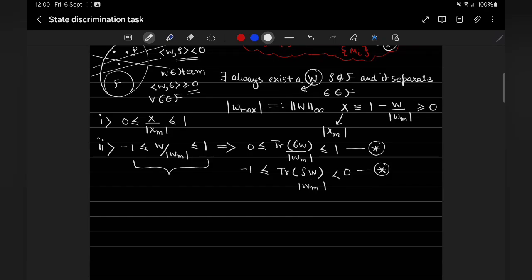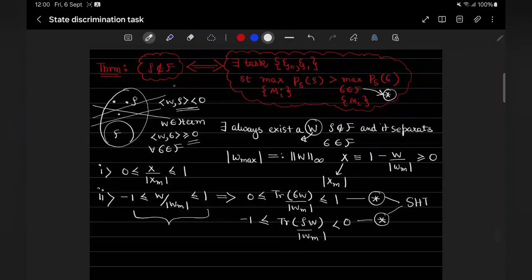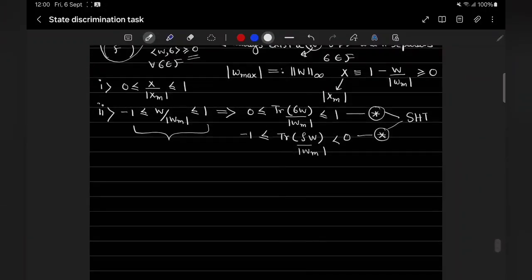So here one must observe that we have also used the separating hyperplane theorem, which guarantees that the expectation value, which is simply trace of W rho, is always less than 0 for rho that is not in F, and it is always greater than or equal to 0 for states in F. So here you can see I have used the separating hyperplane theorem, and here also I have used the separating hyperplane theorem. And this lower bound and this upper bound come from the point here.